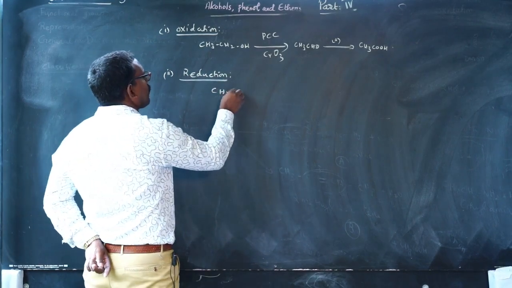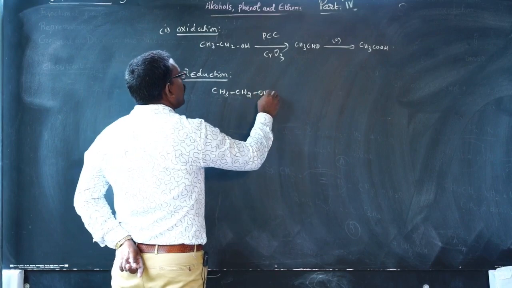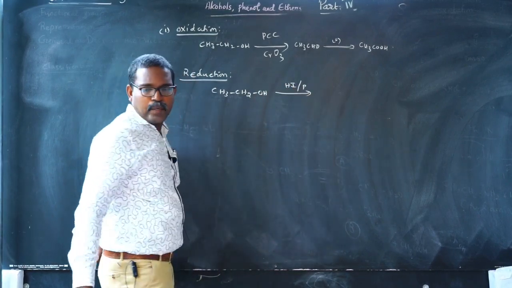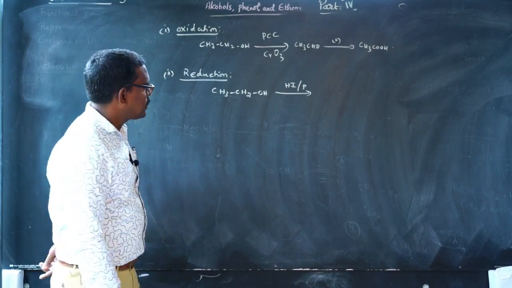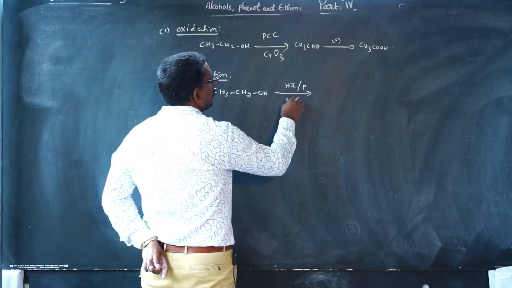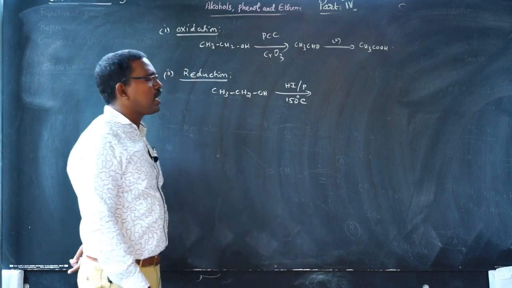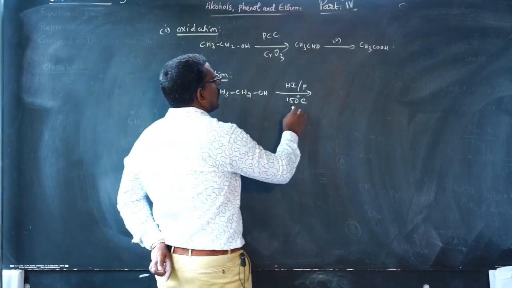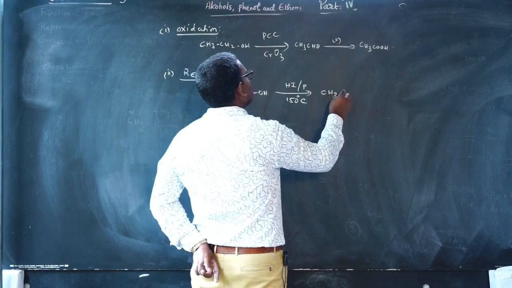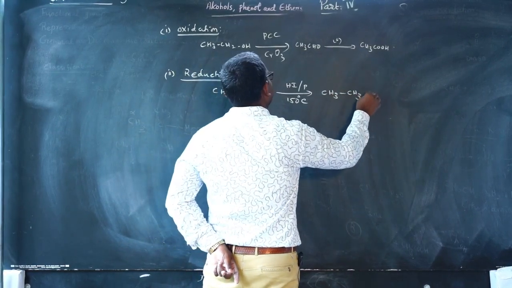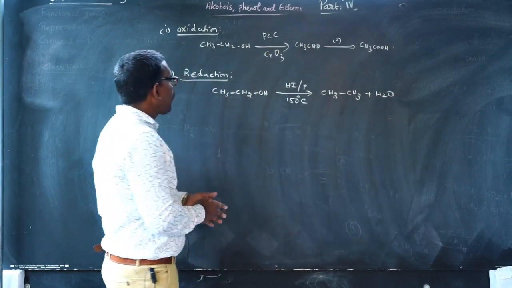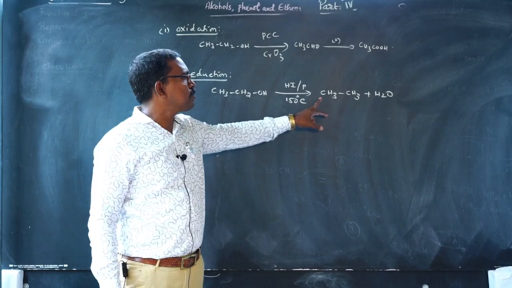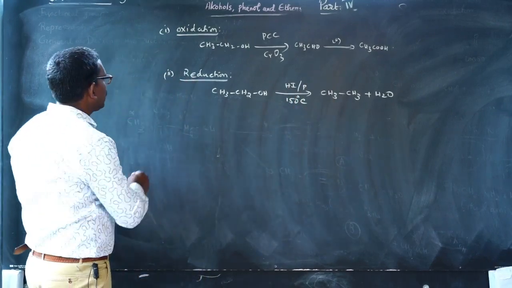Ethyl alcohol on reduction with hydrogen iodide and red phosphorus at 150 degrees Celsius gives ethane and water as the product.